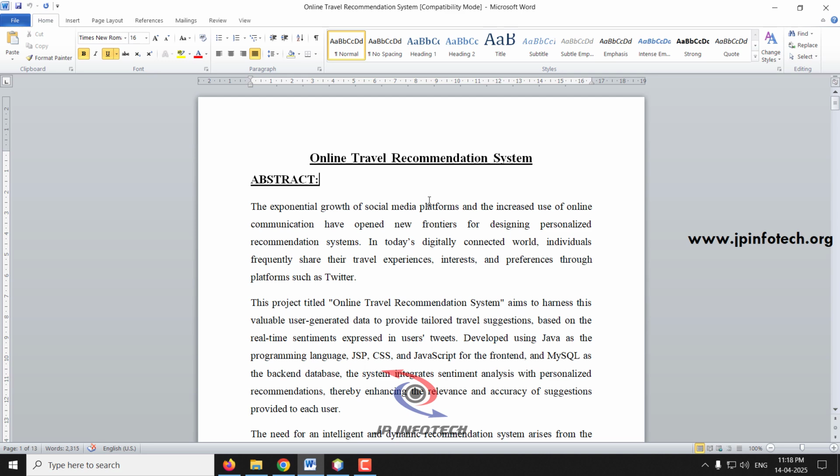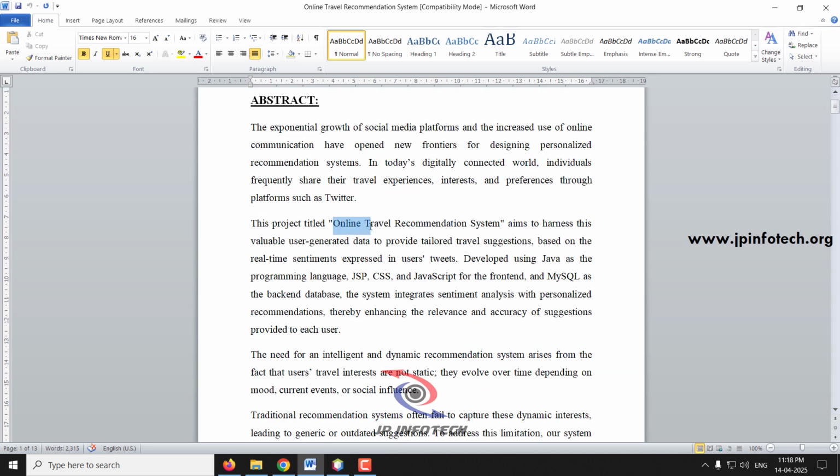In this project we have developed an online travel recommendation system, which is a personalized travel recommendation system, which means it does not recommend the same thing to all users. For example, if I love parks, it recommends park details of various places. If some other person loves beaches, it recommends beaches. This is called a personalized recommendation system.